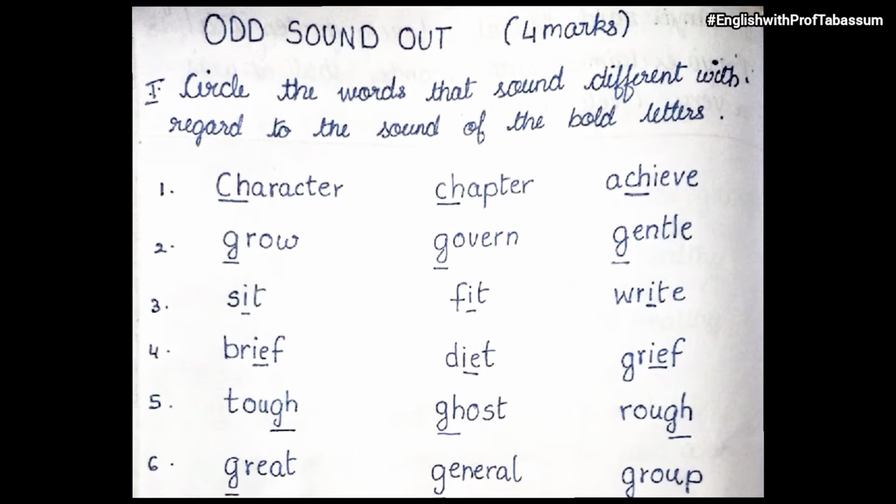Means यहाँ पर जितने भी words लिखे हुए हैं उसके अंदर जो भी letters bold है वही letters आपको आगे के दो words में देखना है. For example, the first word is character. So over here यहाँ पर है CH, okay? So you have to notice the CH over here also and over here also. So in the word character, CH is pronounced as K. Chapter, CH is pronounced as ch. Achieve, again CH is pronounced as ch. So what is different? Character is different, so you just have to circle character.